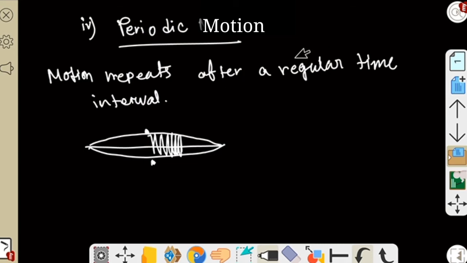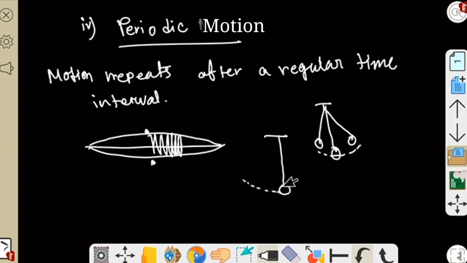If you take another example, the pendulum. The motion of the pendulum is also periodic. That means if you take a heavy ball and tie it with a string, and hang it with a hook from the roof of the room, now if you take this heavy ball here and drop it, the ball will go in that direction and again come back in that direction, and the motion will continue.